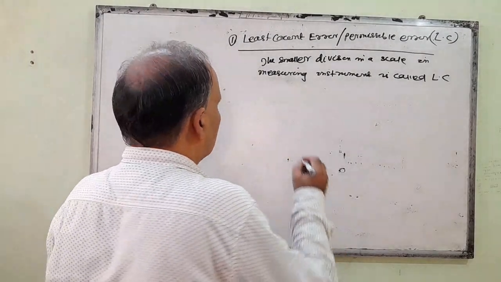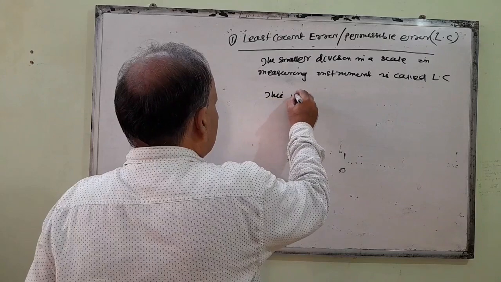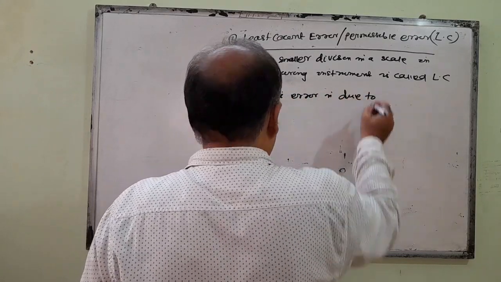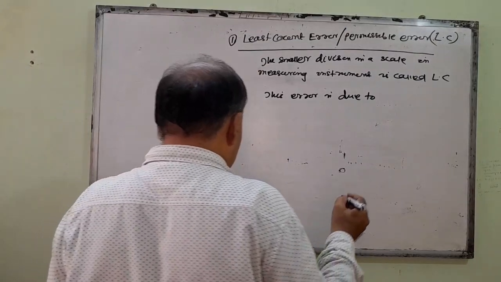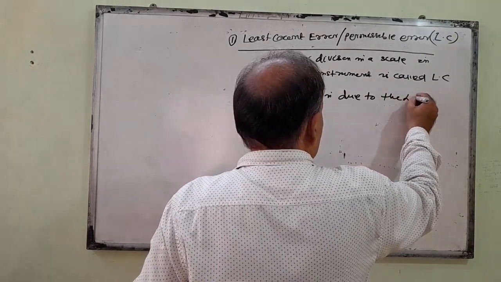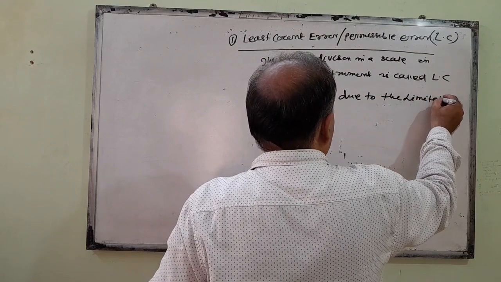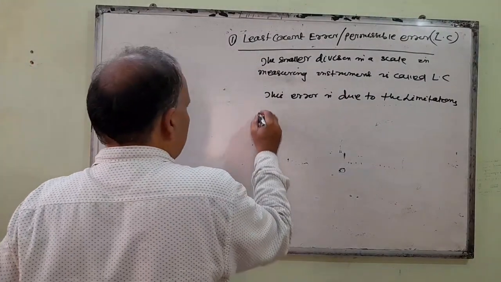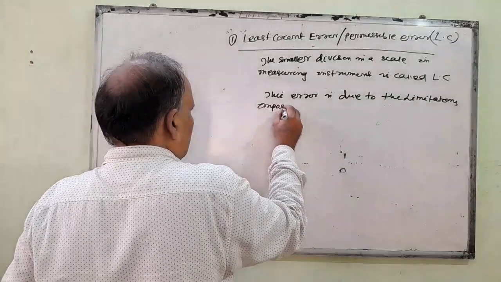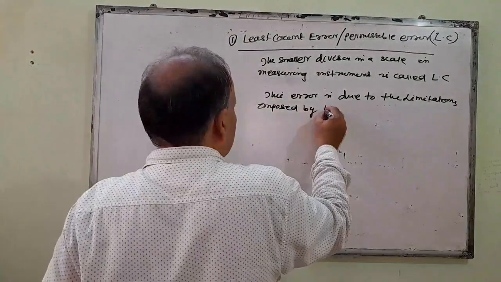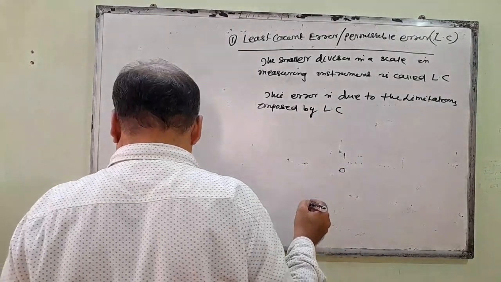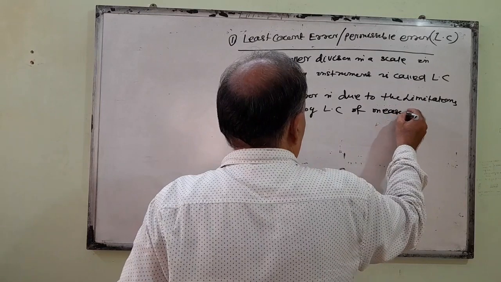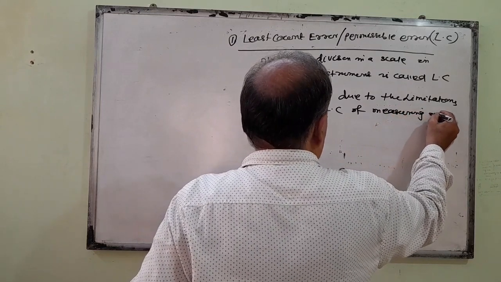This error is due to the limitations imposed by the least count of the measuring instrument.